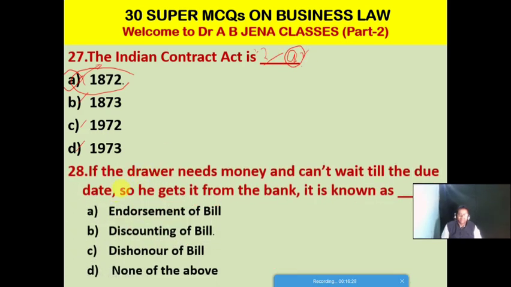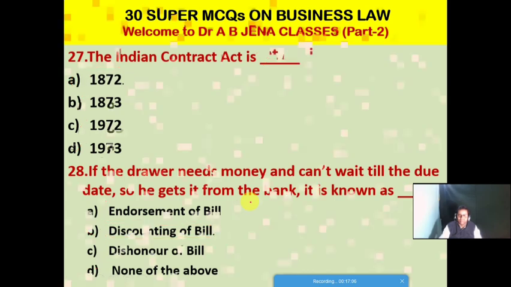Next MCQ: if the drawer needs money and cannot wait till the due date, so he gets it from the bank, it is known as what? A. the endorsement of a bill, B. the discounting of a bill, C. the dishonour of a bill, D. none of the above. Friends, B is the right option for this MCQ. It is known as the discounting of bill.